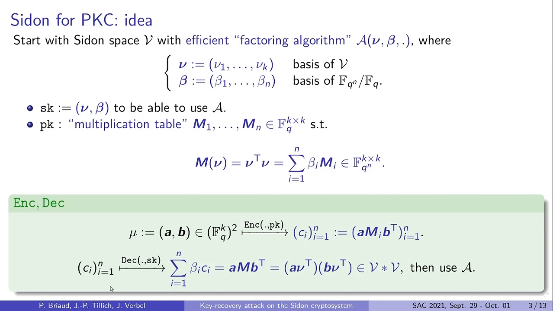Then to decrypt with the secret key, the first step is to use your basis beta to go back to the extension field F_{q^n}, and then you notice that this field element is also a product of elements in V. So if you have the secret key sk, you are able to use A and to come up with a factorization of the ciphertext.